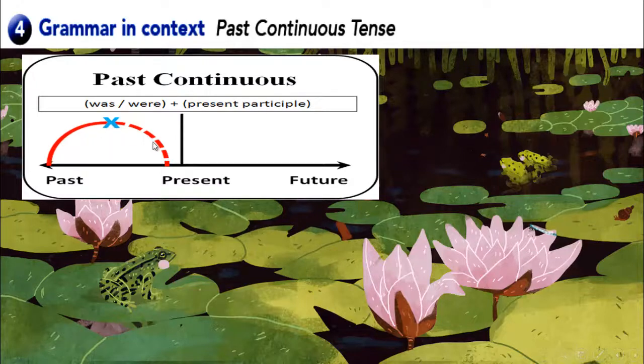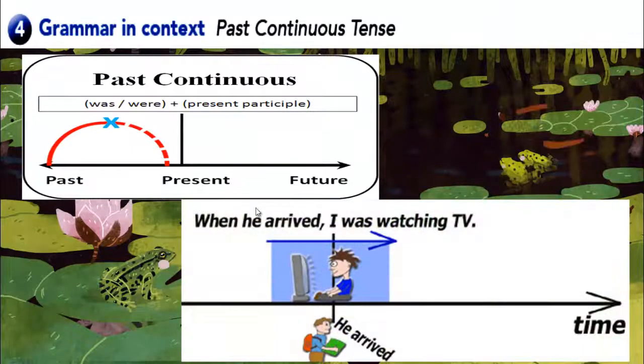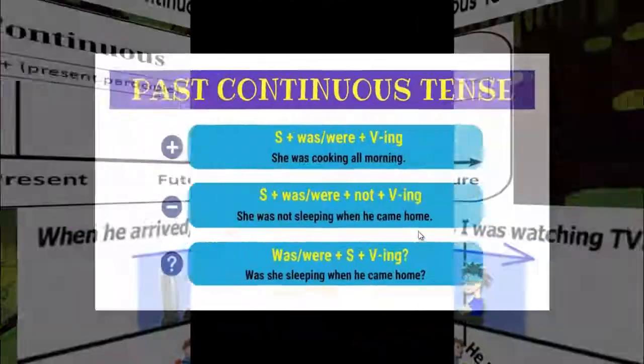So the long action, I put it in the past continuous, and the short one, I put it in the past simple. Like this one: when he arrived, I was watching TV. So this is the action that was happening at first: I was watching TV. And the thing that cut my watching TV is that he arrived, his arrival. So when he arrived, what was I doing? I was watching what? TV. If you look here, we use what? Was watching, verb ing.